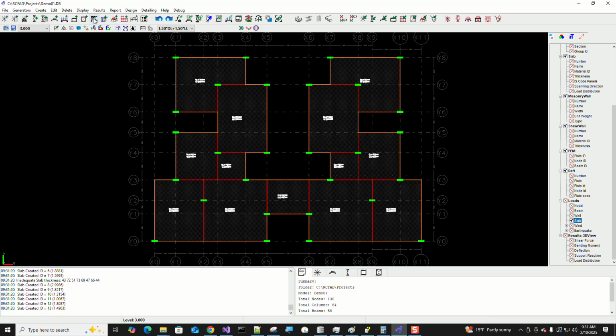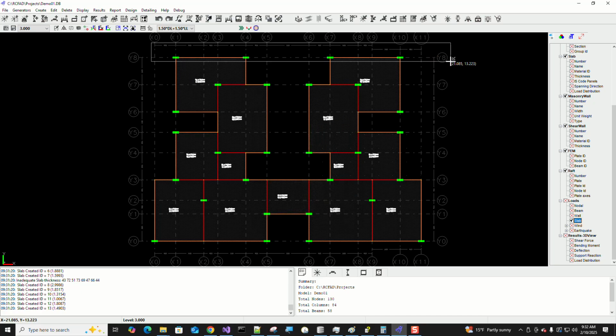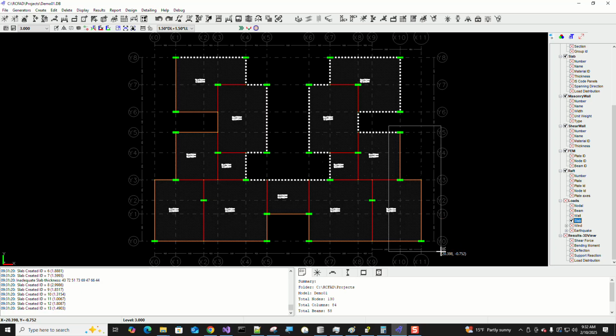To create the masonry walls, click the option here, create masonry walls, and either you can specify the uniform load in kilonewton per meter, or you could let the system automatically determine based on the available height and the width on the given beam. So for now we'll just go ahead with the default options, and I'll select all of the peripheral beams. So those are the peripheral beams on which we are loading the masonry walls.